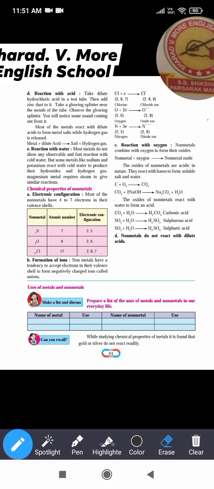Now next, reaction with water. So what happens when the metals react with the water? Generally all metals do not react with the water, but some metals react vigorously with the water. For example, potassium and sodium. These two metals react vigorously. And magnesium and calcium react with the water but less vigorously. And copper, iron, these metals do not react with the cold water, they react with the steam of the water.